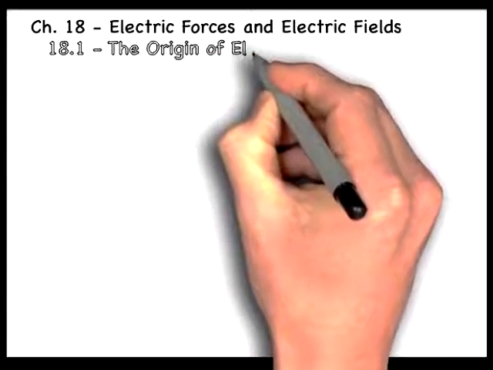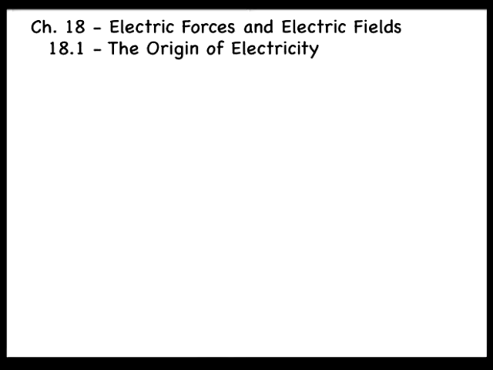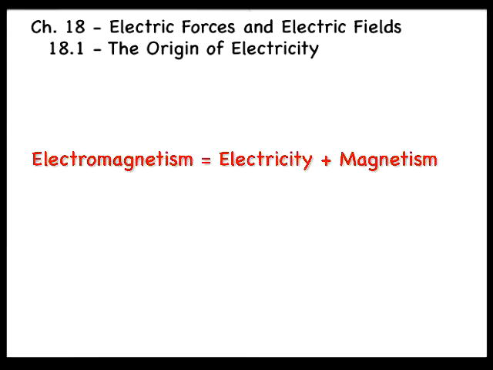In this chapter, we learn about electric forces and electric fields. This is the start of our extended tour through a fundamental topic in physics, electromagnetism. It was once thought that electricity and magnetism were independent phenomena. Thanks to James Clerk Maxwell and others, we now know that the two are inextricably related. Even so, we will start with electricity and get to magnetism later.